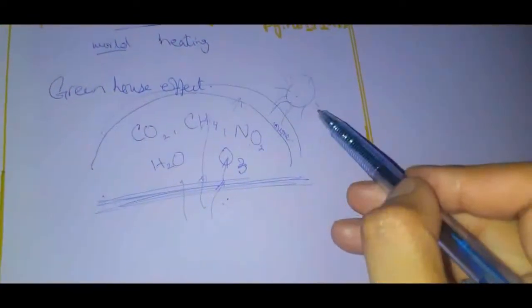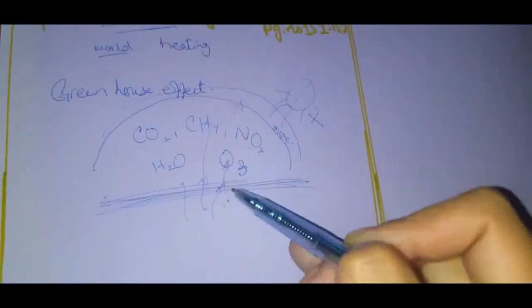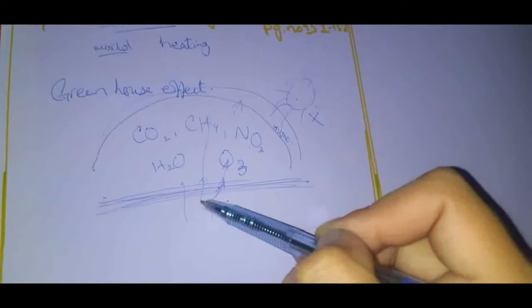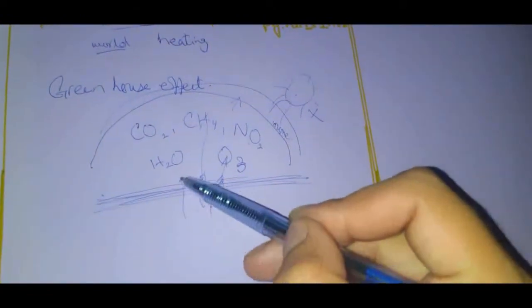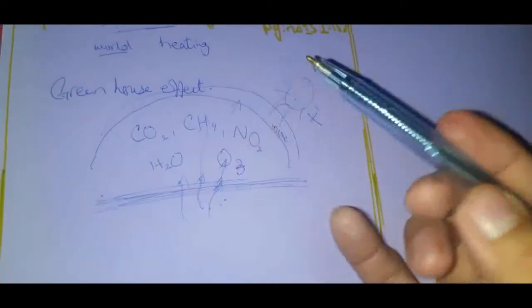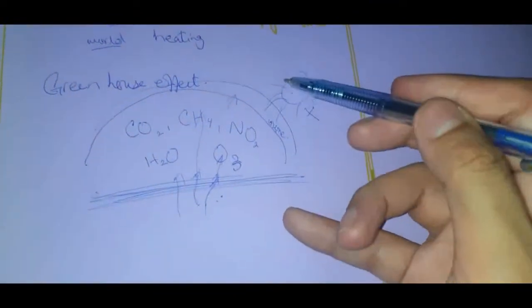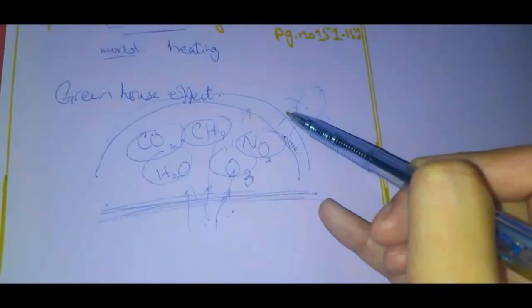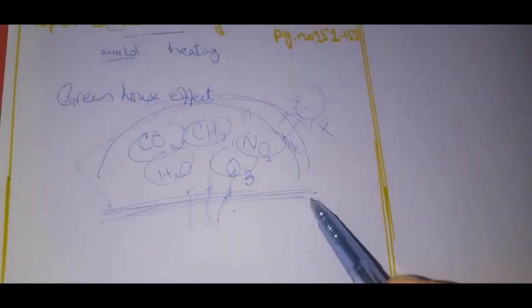Okay. Then when it is night and there is no sun, obviously the earth re-emits or re-radiates these radiations back, and then these radiations have to go to space. But there are certain gases in the atmosphere which do not allow these radiations to escape the Earth's atmosphere, right?